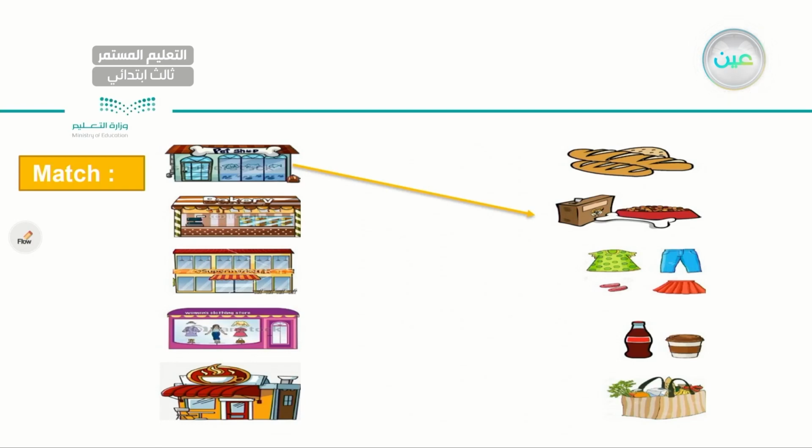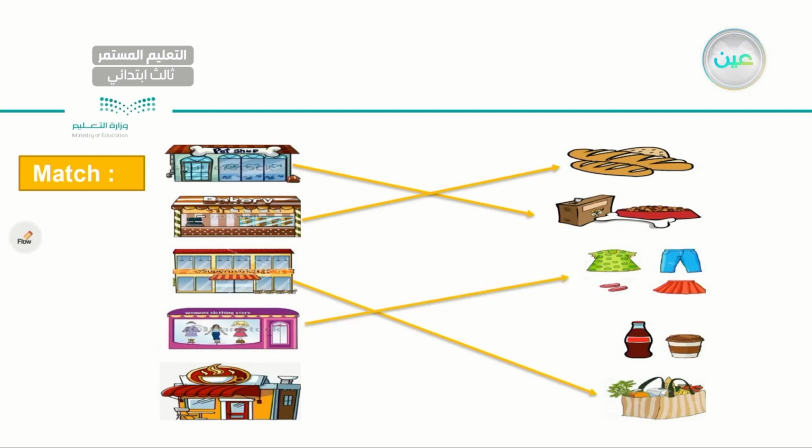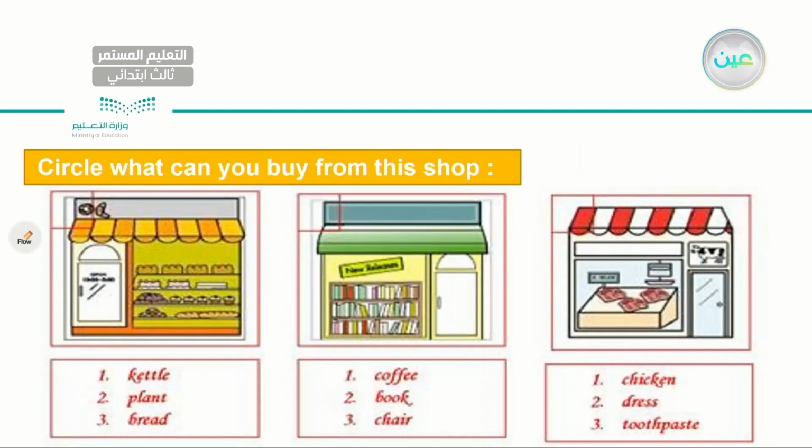Very good. Next, from a bakery, we might get what? Or we might buy what? Very good, the bread that you can see. Then we have the supermarket. What can you get from a supermarket? This basket that's full of grocery, things we might buy from a supermarket. Next, we have a women's clothing store or a dress shop where you can find t-shirts, skirts, and all the women's outfits. For the last place, I have a cafe or a coffee shop where you can buy coffee, tea, any kind of dessert that you want to have.